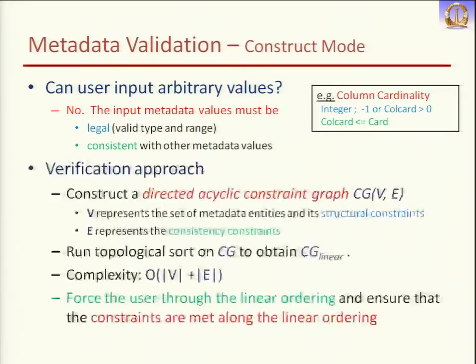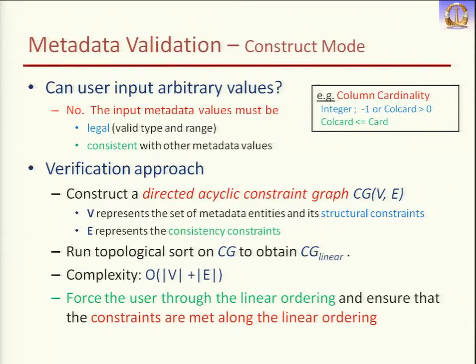So we have a verification approach for this. In this, we create a directed acyclic constraint graph, CG. You have all the metadata values, the entities, and the relationships between them. Based on that, we create a directed acyclic graph. In this graph, we represent the set of metadata entities, V, and their structural constraints. Like I showed you, column cardinality is a metadata entity, and these are the structural constraints. Then E represents the consistency constraints between different kinds of metadata values.